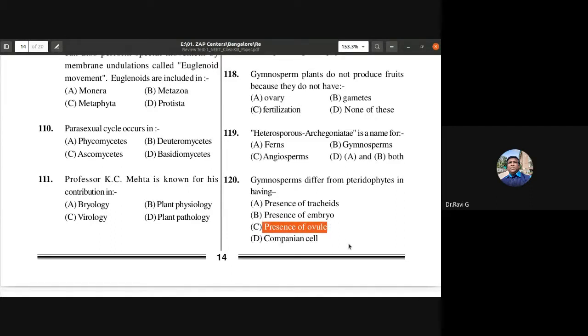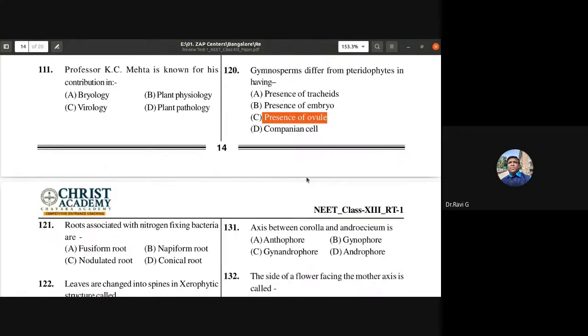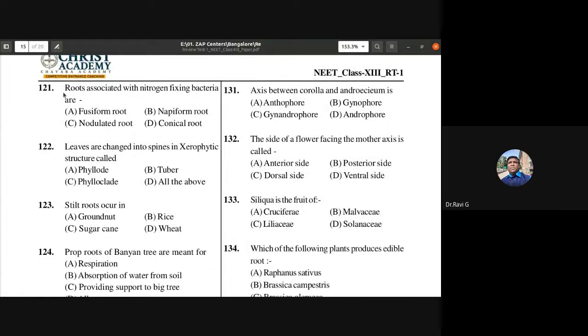They have ovule, pteridophytes don't have that, because of which seeds are produced in gymnosperms after fertilization. So 120th C is the answer. So 121st, root associated with nitrogen fixing bacteria are nodulated roots. Okay, so 121st C is the answer.